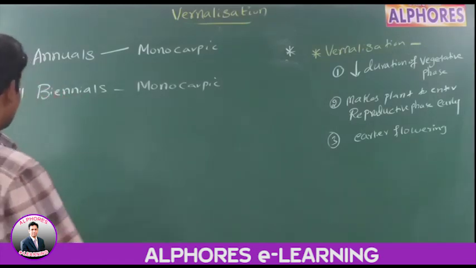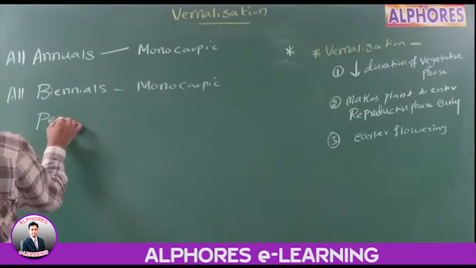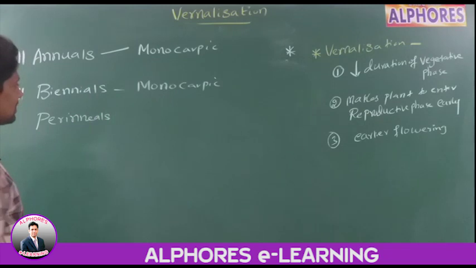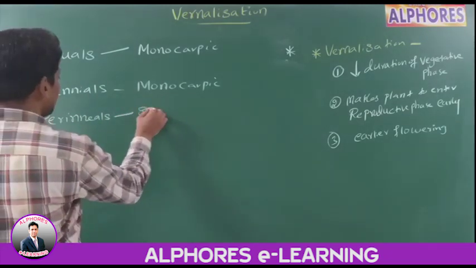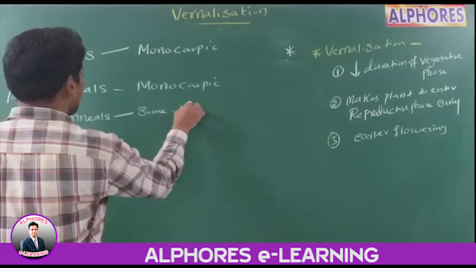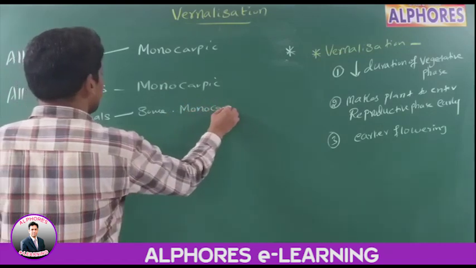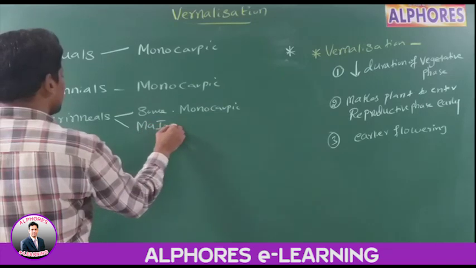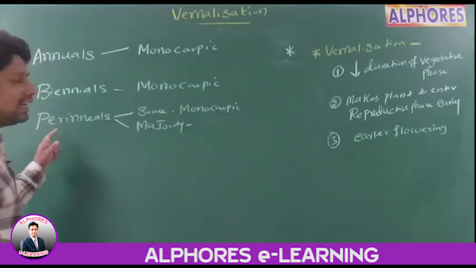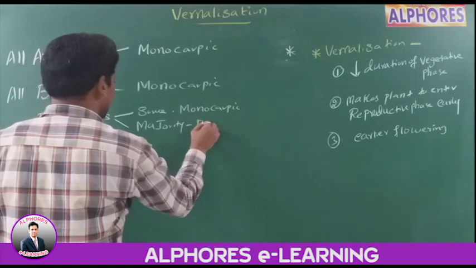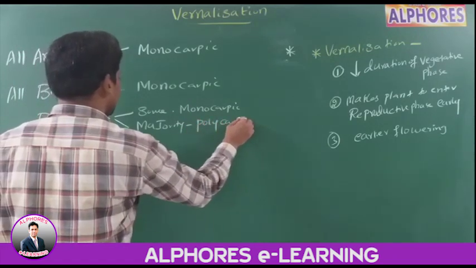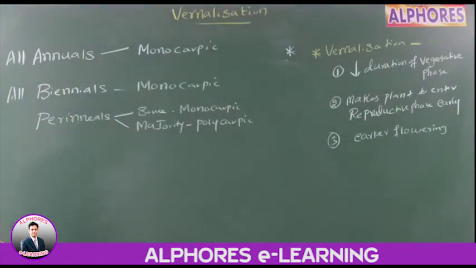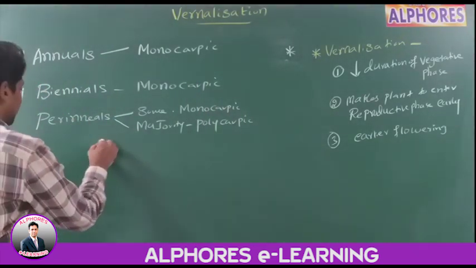Now you take perennials. Some perennials are monocarpic, whereas the majority of perennials are polycarpic. Is it okay? Now you take a biennial.